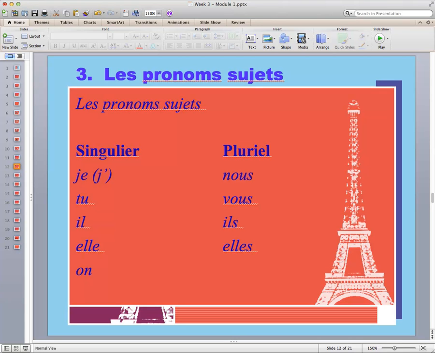On the plural column, there are just 4. The first is nous. Nous is the plural of je. It means we. If this je is singular, I talk a lot. When we're in a group, when I'm in the group, it's going to be we talk a lot.